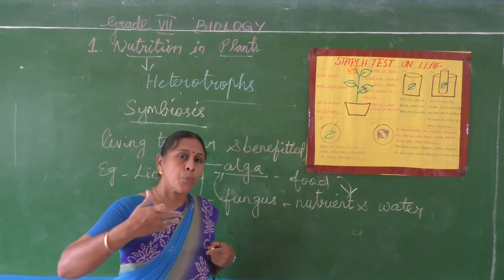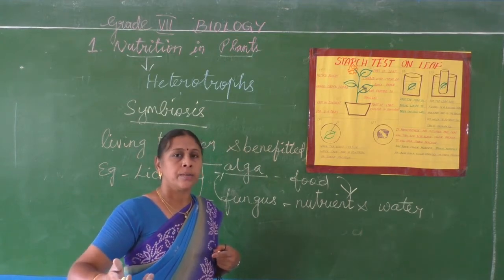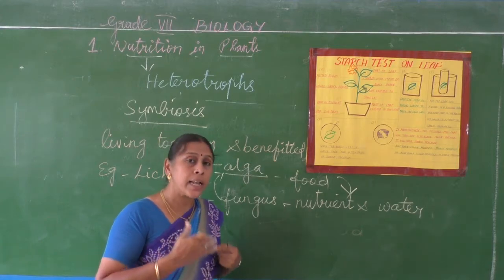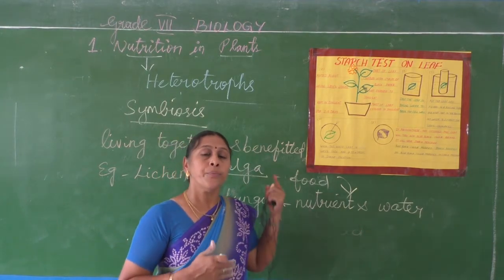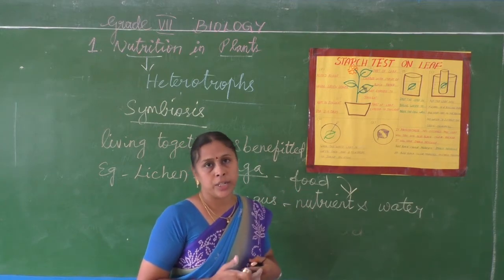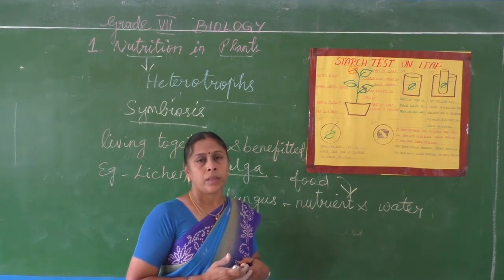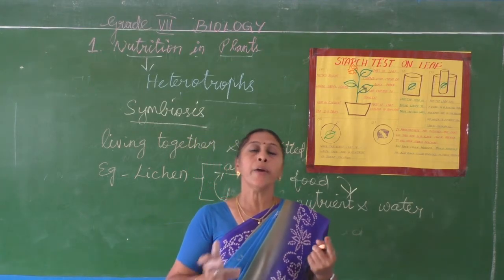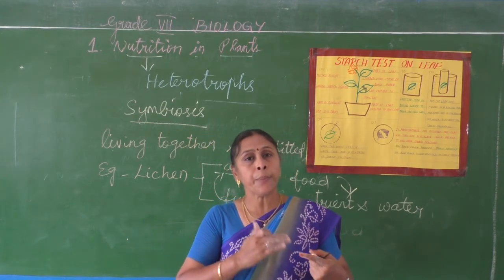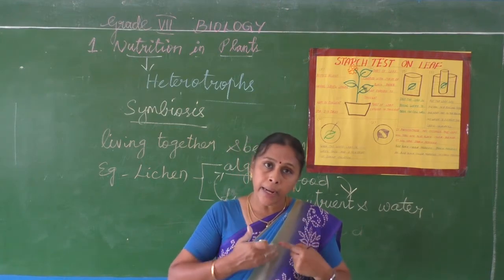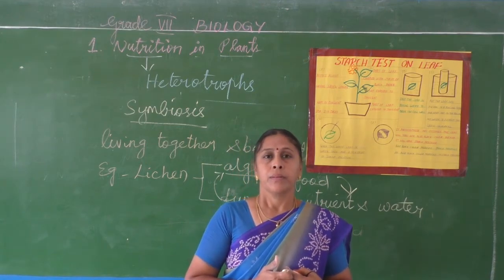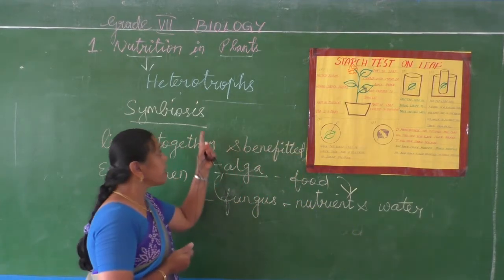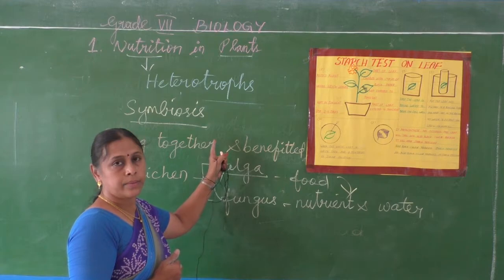So this mode of nutrition, helping each other and getting benefited, this relationship is called symbiotic relationship. Understand? Two or more organisms live together and help each other and they get benefited. Such mode of nutrition is called symbiotic nutrition.